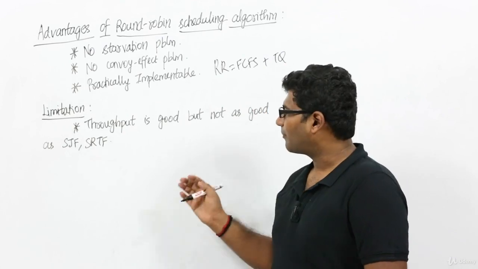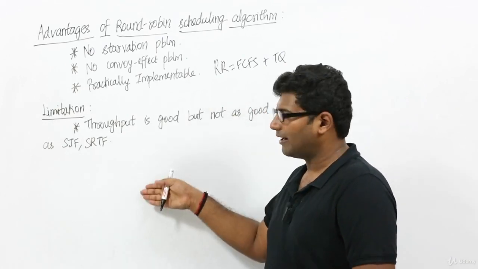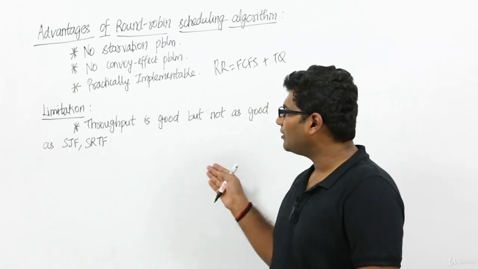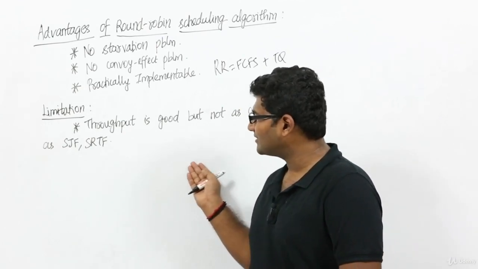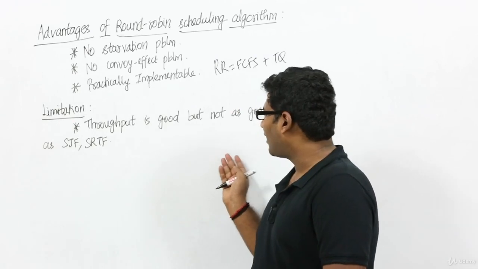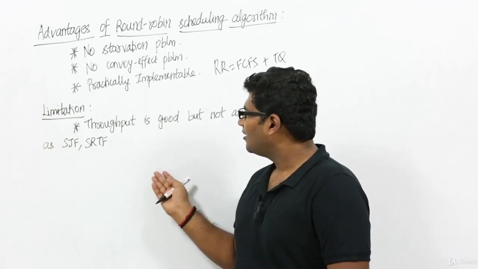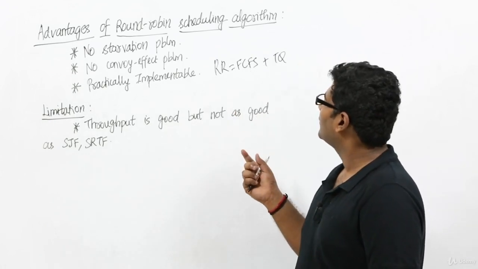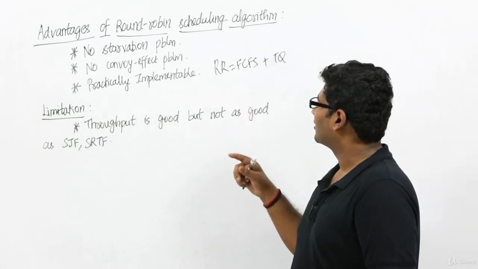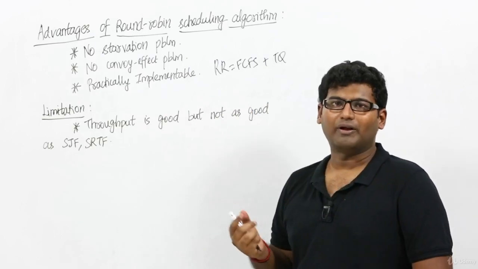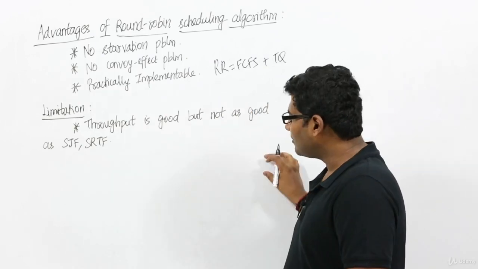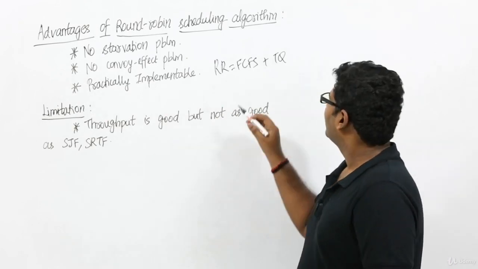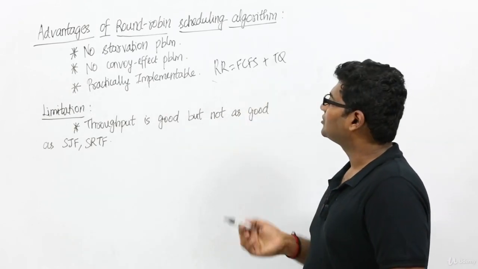Why? Because the process which came first into the RAM will get the CPU first. So the processes are actually accessing the CPU in first in, first out order, right? So there is no starvation. Same is the case even with round robin, because in the queue we were actually placing the processes in first in, first out order, right? So even round robin will not have starvation problem.